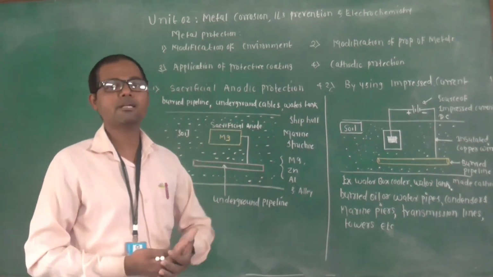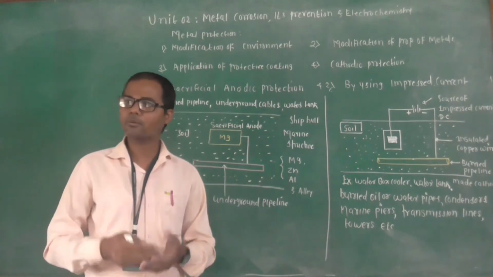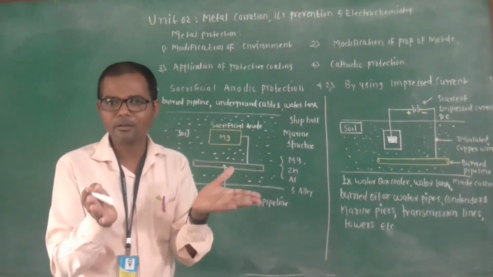There are various forms of the sacrificial anode. It may be, for example, a rod. You can take a rod, you can take a plate, or anything.